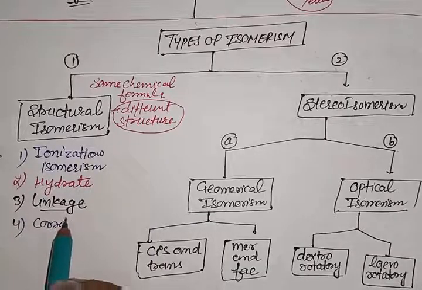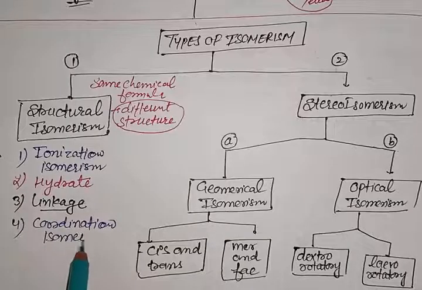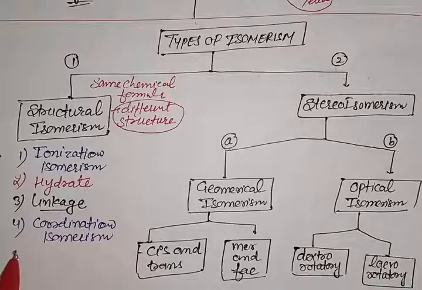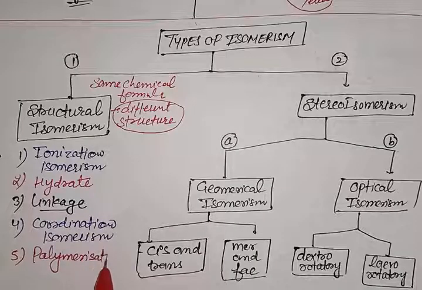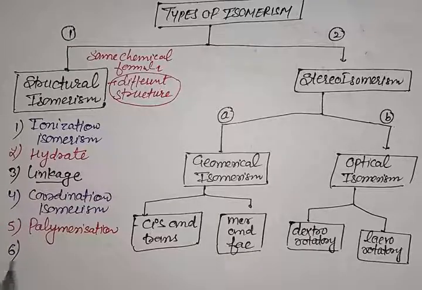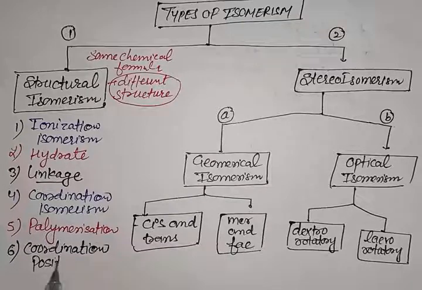The fifth type is polymerization isomerism. And finally the sixth one is coordination position isomerism.